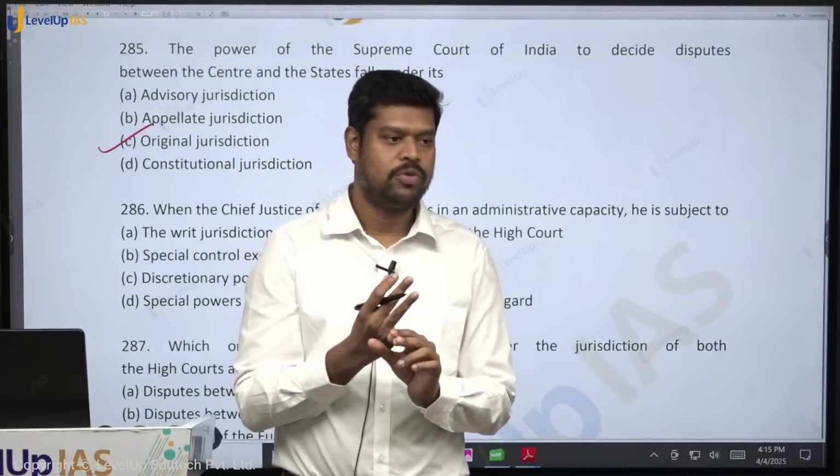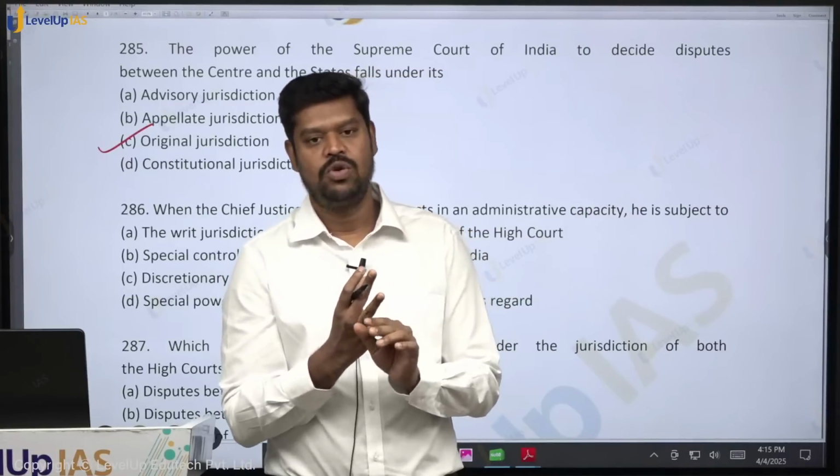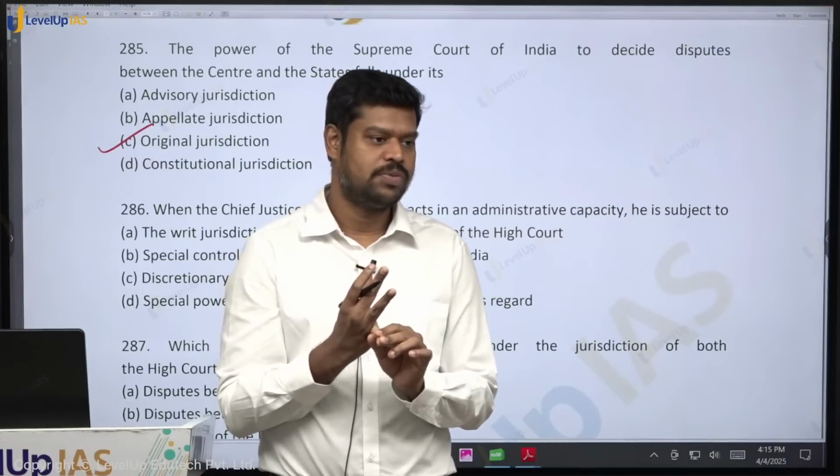Any dispute between two or more states? Any dispute between two or more states with regard to interstate river water disputes?